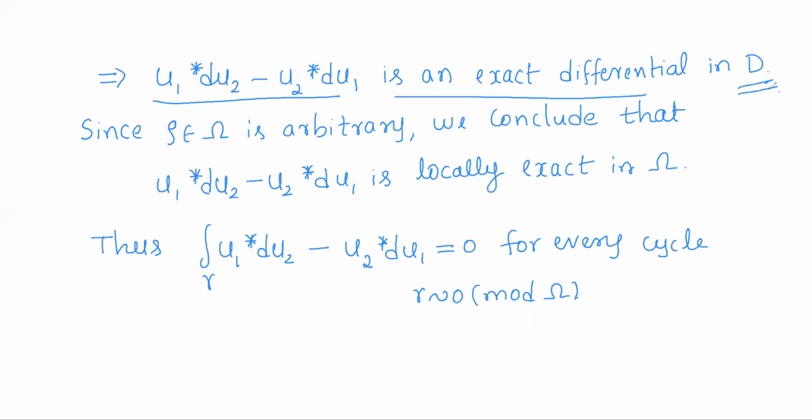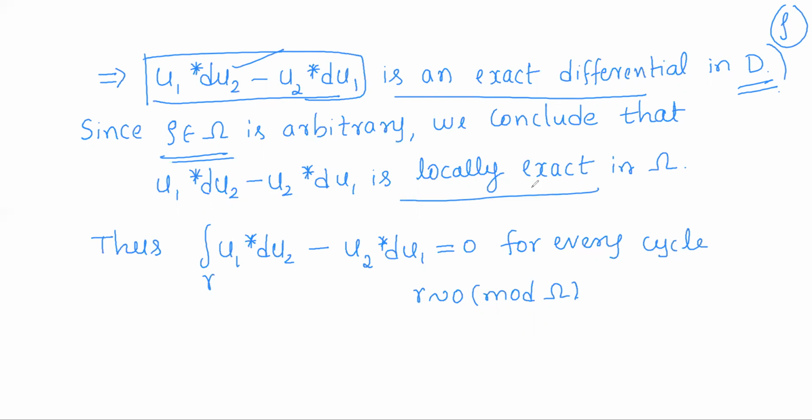exact differential in D. So we showed that this expression is an exact differential in some neighborhood D of the point rho. But the point rho is arbitrary. That means we showed that this expression is an exact differential in some neighborhood of every point. So it implies it is a locally exact differential.